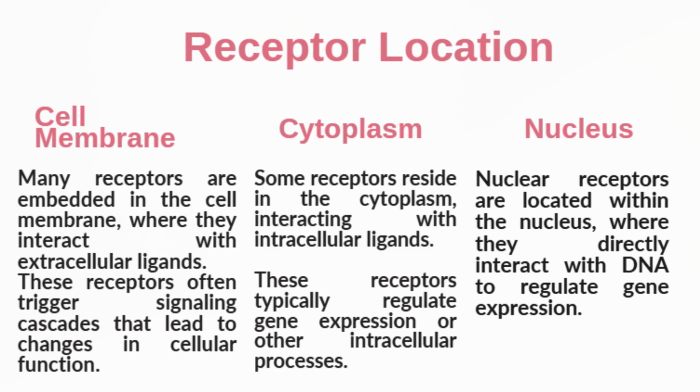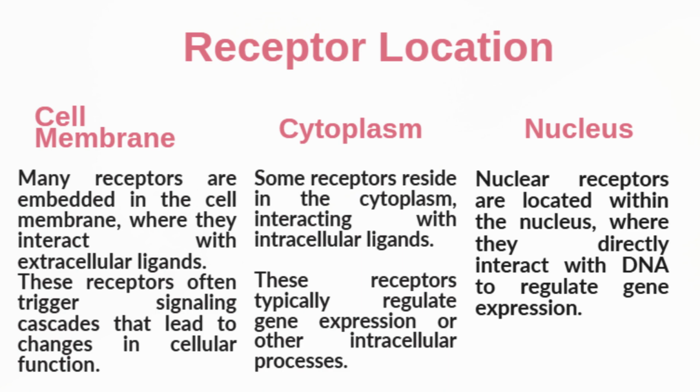Receptors can be located in different parts of the cell. The first and most common location is the cell membrane. Many receptors are present on the cell membrane where they interact with extracellular ligands. These receptors usually activate signaling cascades leading to changes in the cellular function. Some receptors are located in the cytoplasm. These receptors interact with intracellular ligands which are able to cross the cell membrane. Finally, nuclear receptors are found inside the nucleus. They directly interact with DNA and regulate the gene expression.